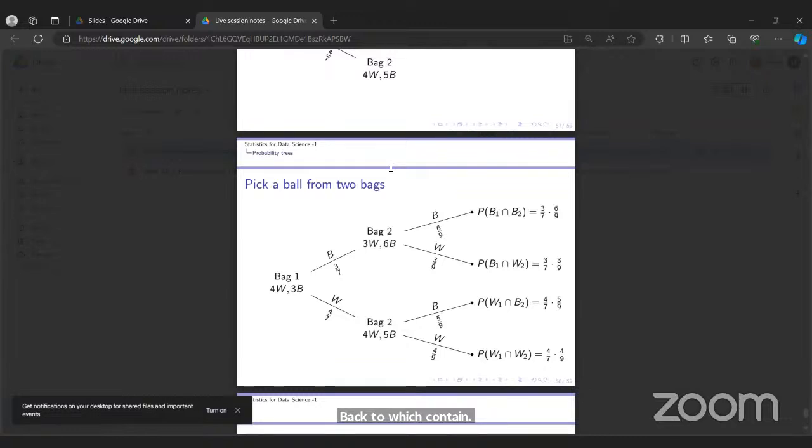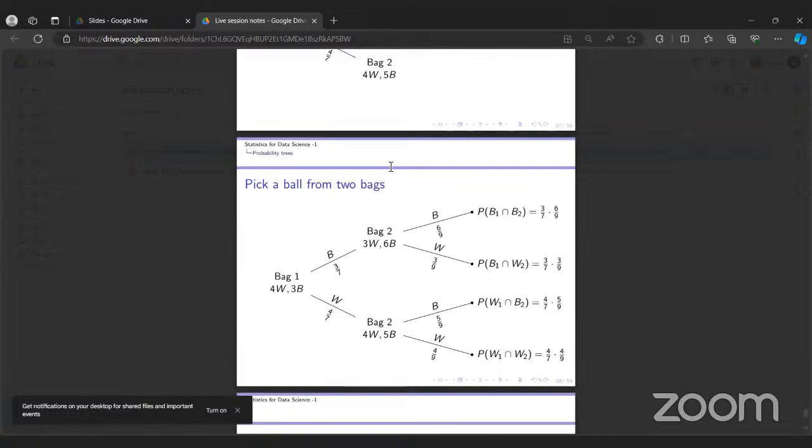If we say three white balls and five black balls in bag two, B1 is choosing a black ball, B2 is choosing a black ball from bag two.